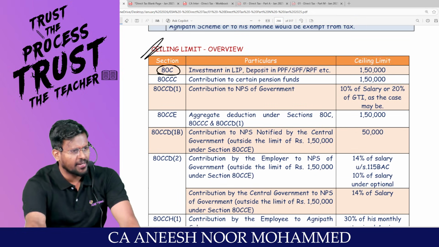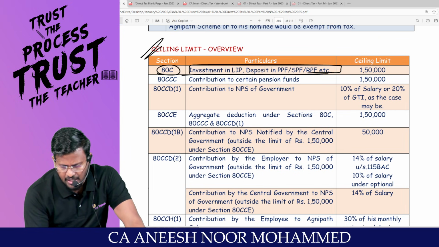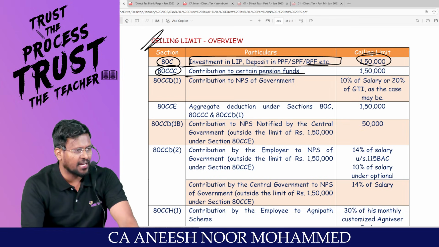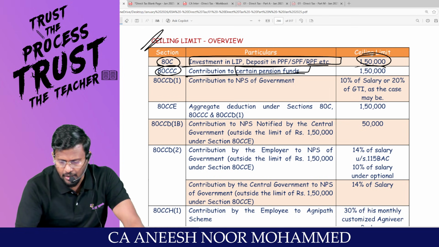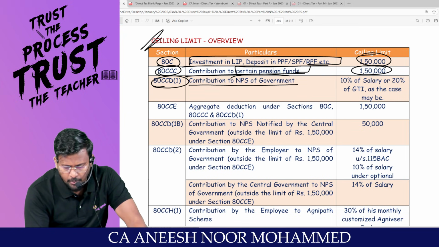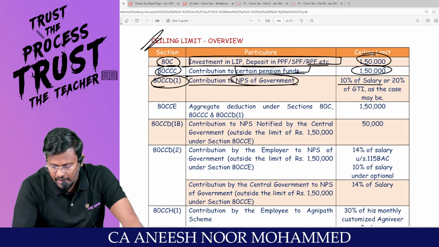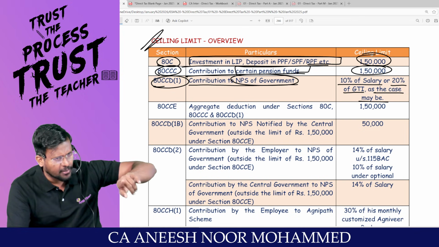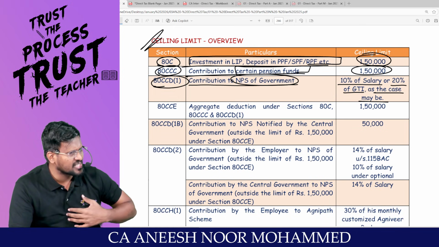80C, my dear lovable students, if you are investing in the prescribed investments, you are entitled to claim 1,50,000. 80CCC, sir, certain pension fund, how much? Individual, 1,50,000. 80CCD subsection 1, contribution to notified pension scheme of government, 10% of salary or 20% of gross total income, as the case may be. That's what maximum I can claim. Am I right? Either 10% or 20% as the case may be.